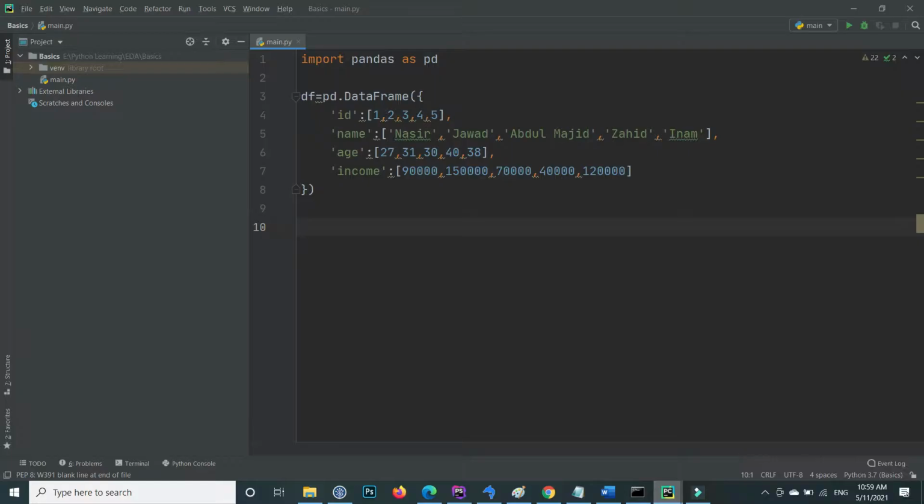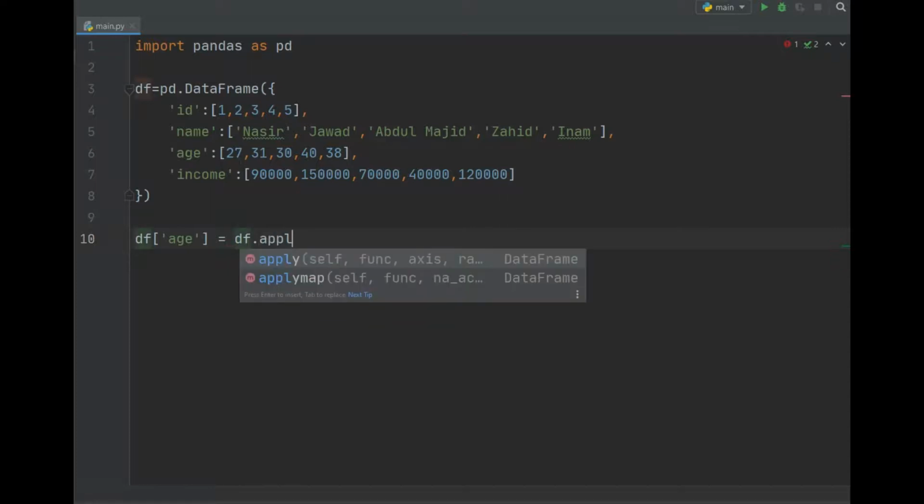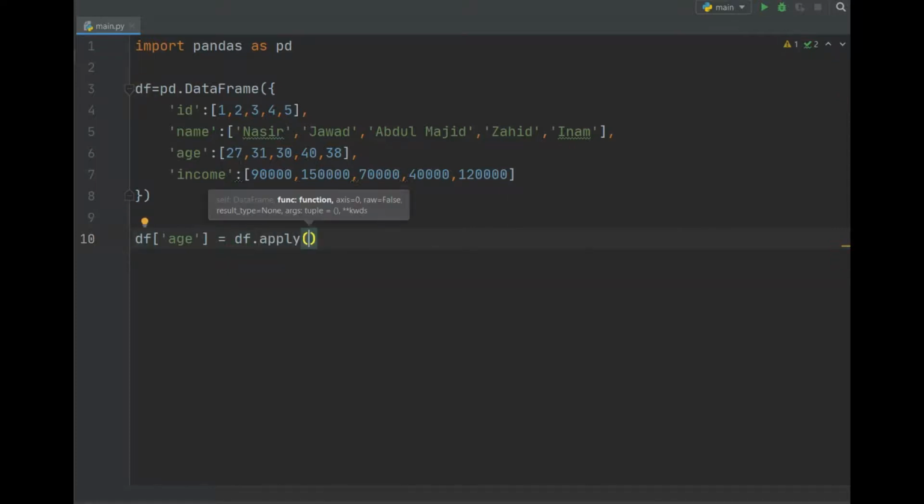Just like this, in our code we will add the 3 inside the age, so inside the data frame, that is this variable, in age, and apply the lambda on it. So df dot apply. The apply method will apply the operation column wise or row wise.